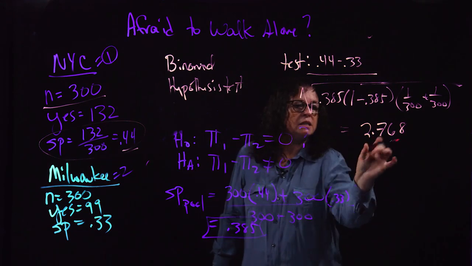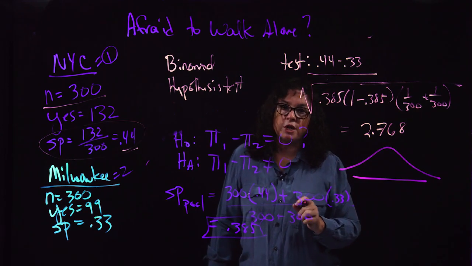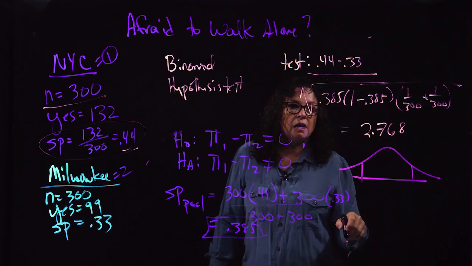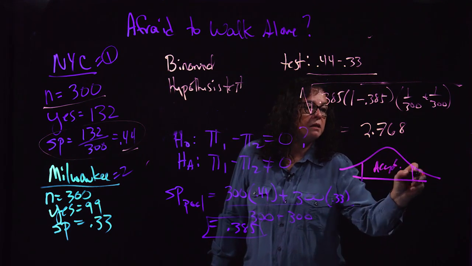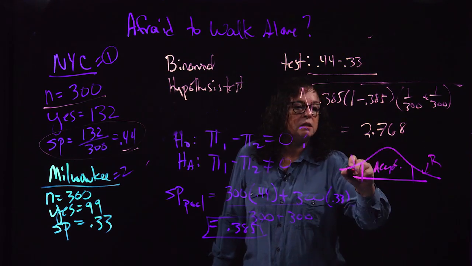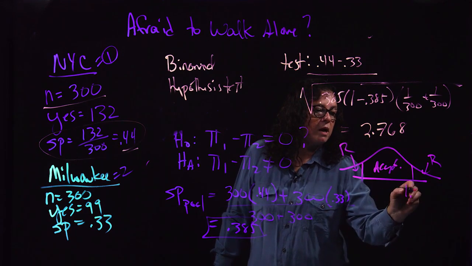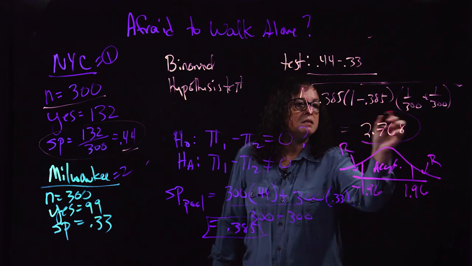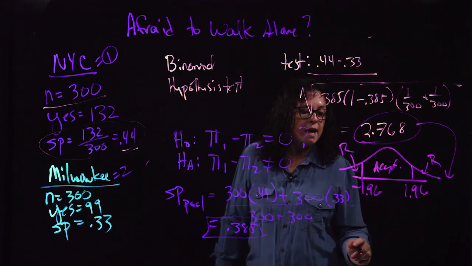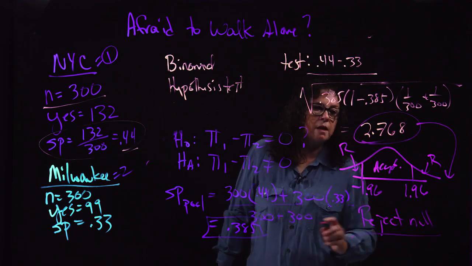Now that I have calculated this, I decide on my accept versus rejection region. And these start looking pretty familiar by now. You've got accept here. You've got reject, reject. Okay, so I've got 1.96 and minus 1.96. And my test statistic of 2.7 is way out in the rejection region. So again, I reject the null.